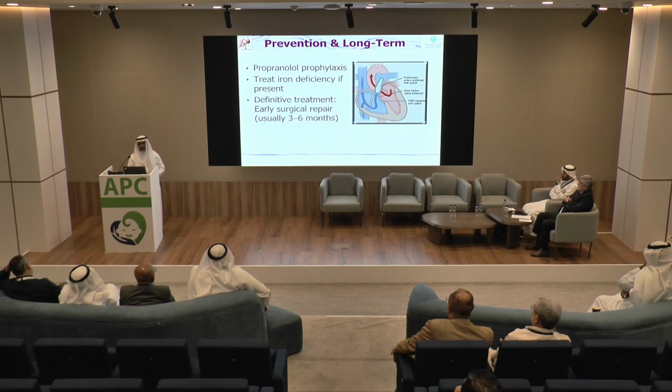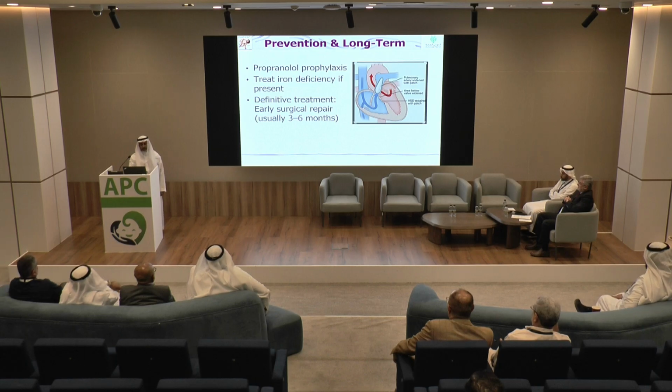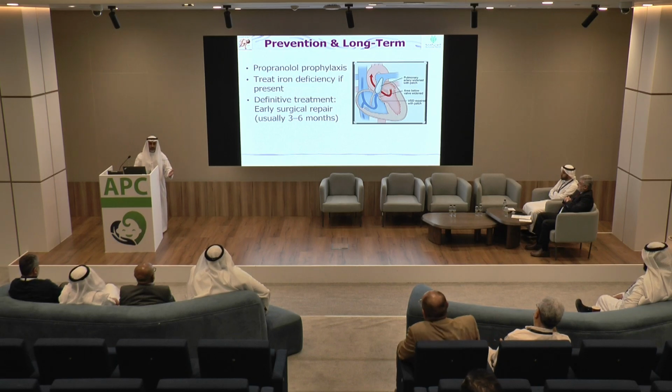What is the long term? Long term treatment is surgery. You have to correct the stenosis, remove the muscle which is obstructing the subpulmonary area, put a transannular patch to enlarge the pulmonary artery and close the VSD. While you are waiting for surgery and the patient has episodes of Tet spells, you can put on prophylaxis propranolol.